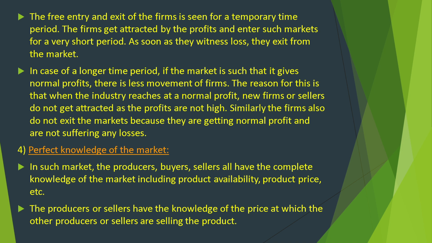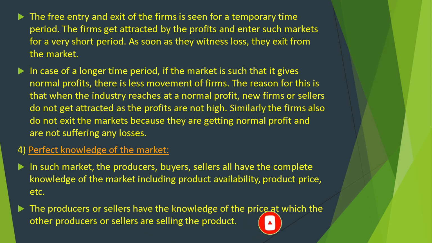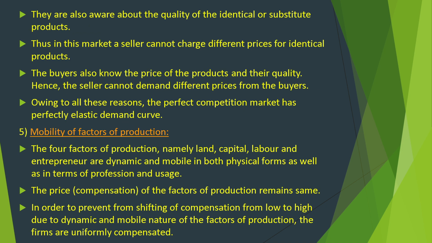In such a market, the producers, buyers, and sellers all have complete knowledge of the market, including product availability, product price, etc. The producers or sellers have knowledge of the price at which other producers or sellers are selling the product. They are also aware of the quality of identical or substitute products. Thus, in the market, a seller cannot charge different prices for identical products.